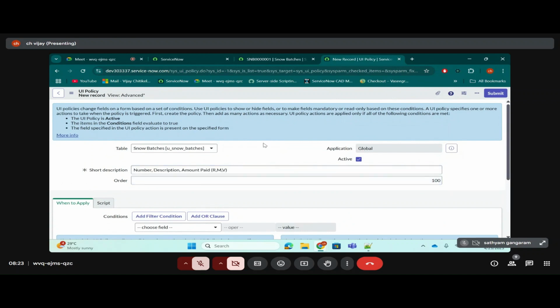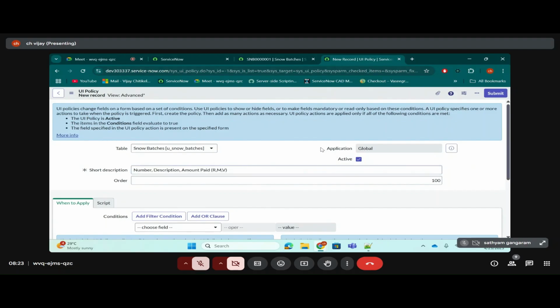But what I'm trying to explain here is the short description. Many people will take it lightly, but this is equally important. You should tell what you're doing in this UI policy. You can express it in any way you want. Okay, I gave the table, I gave the short description. Short description is nothing but what we are doing in this UI policy. You just give a rough idea.